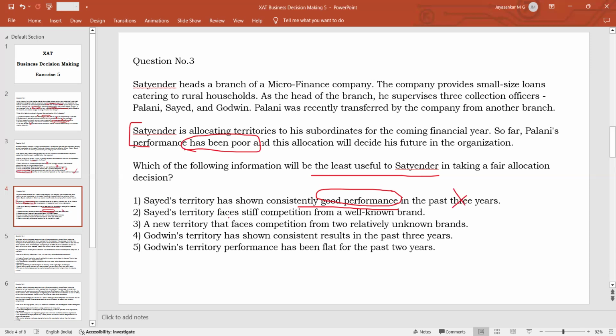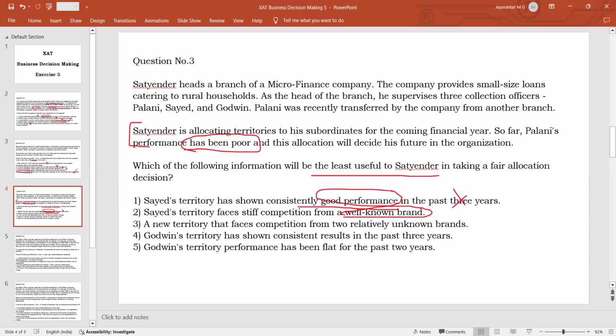Option 2, Syed's territory faces stiff competition from a well-known brand. So this territory has very good competition from a well-known brand. Any laxity in this territory, what will happen? This other brand will poach the business. So in this case, he has to make a decision so that the territory is not going out of the hands of the organization, because there is a very good competitor available.